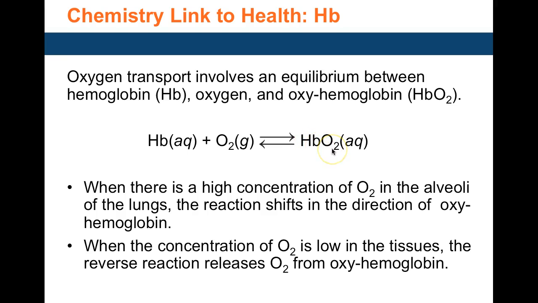It transports it to the cells where the oxygen concentration is low, and so oxygen will diffuse from the blood into the tissues by the breakdown of oxyhemoglobin. So the reverse reaction will occur when it gets to the tissues. Oxyhemoglobin starts breaking down because oxygen is low in the cells, so the reverse reaction will dominate. In the lungs through the blood, this reaction will dominate.